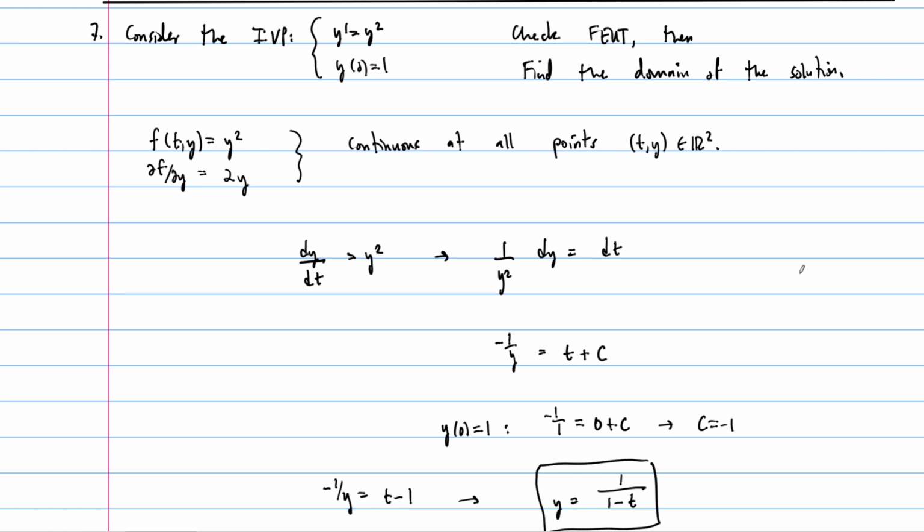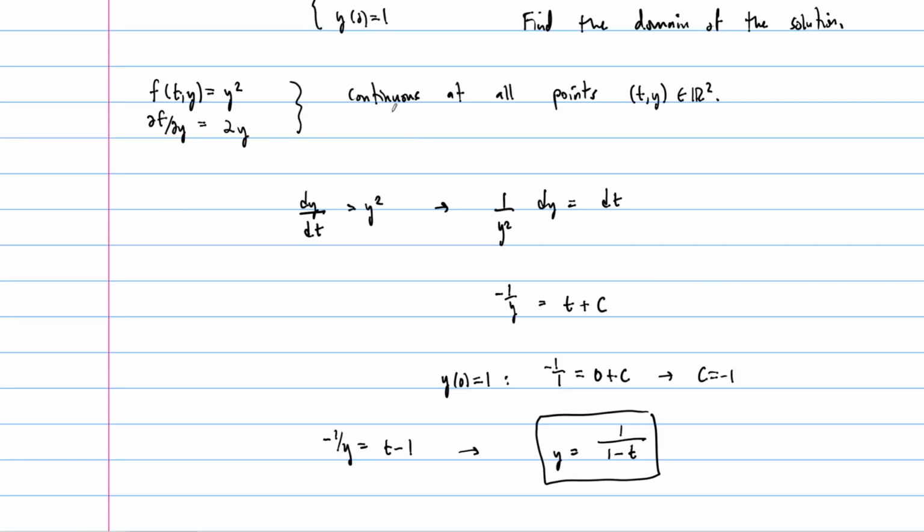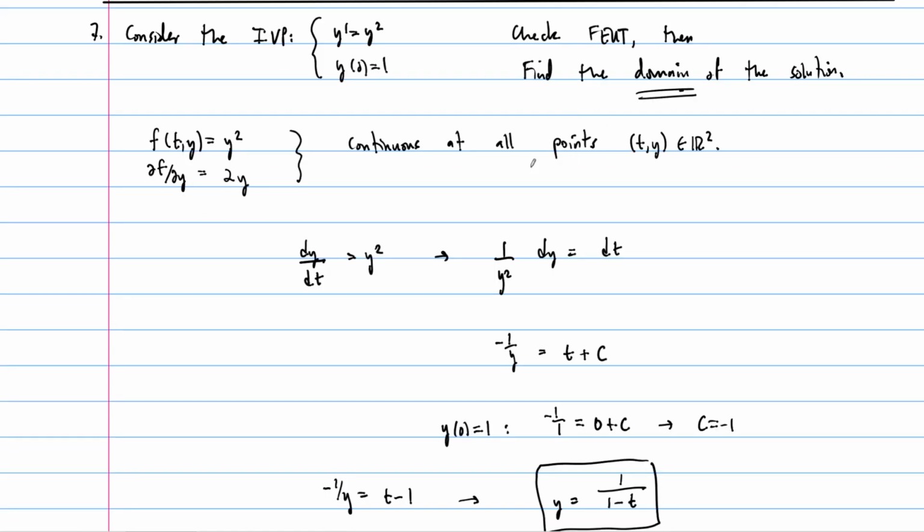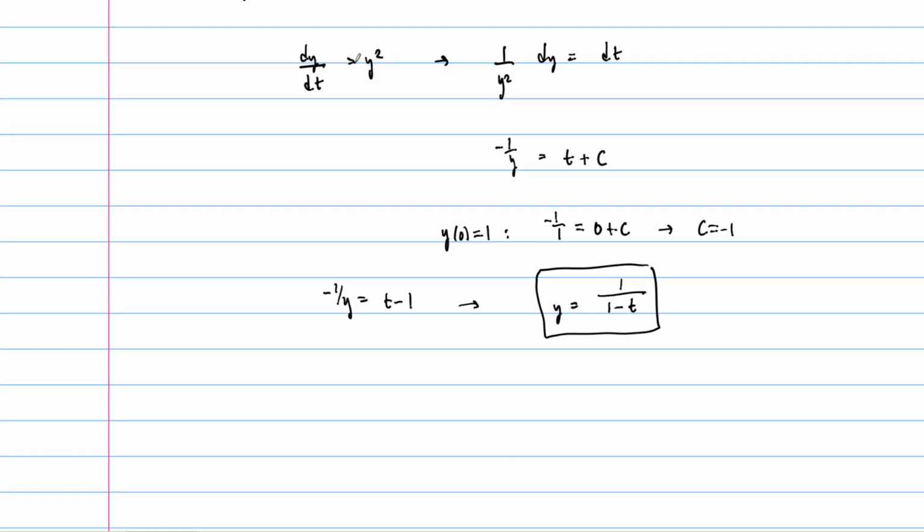Very straightforward. But let's talk about the domain of the solution now, because that was the second part of the question. First, we checked it with the fundamental existence theorem. Now we need to find the domain. So the point 0 has to be in the domain of this function. The domain of y could be anything as long as t is not equal to 1.